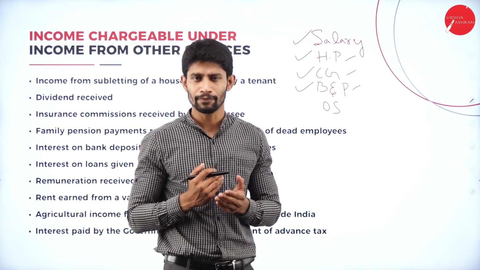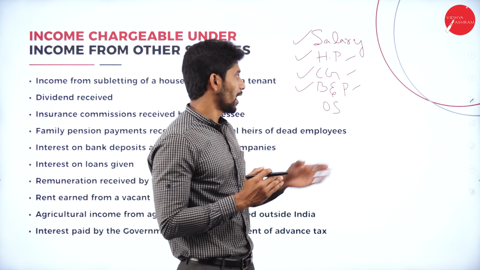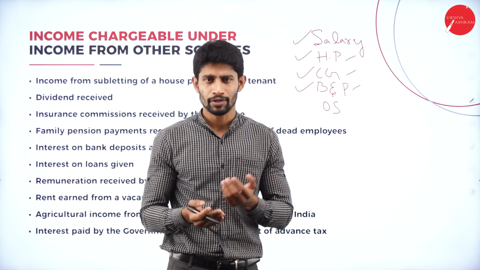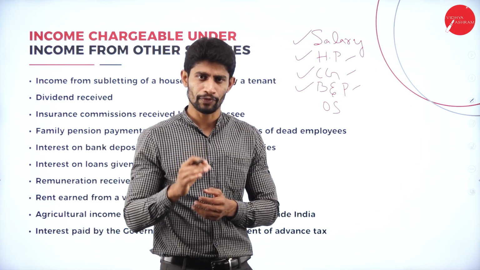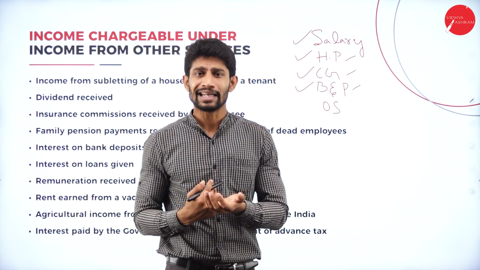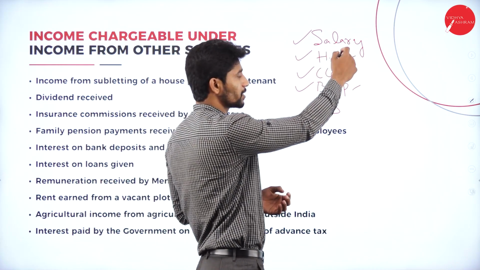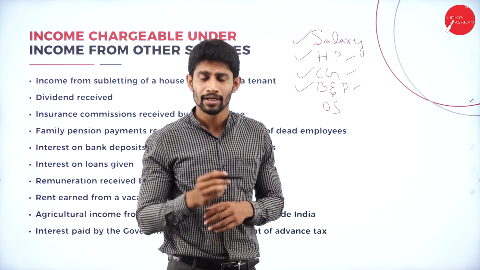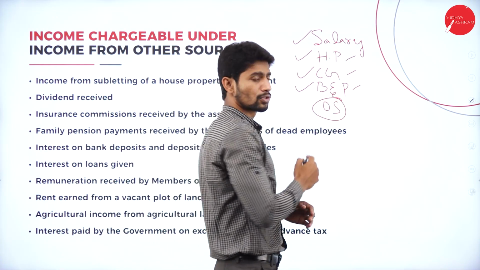If you are receiving any rent by letting out property, then you will be computing under house property. And if you are selling any property and earning profit, that is capital gain. If you are running any business or are into a profession, you will be paying tax under business and profession. But interest received from the bank will not come under the first 4 heads, right? So it comes under income from other sources.